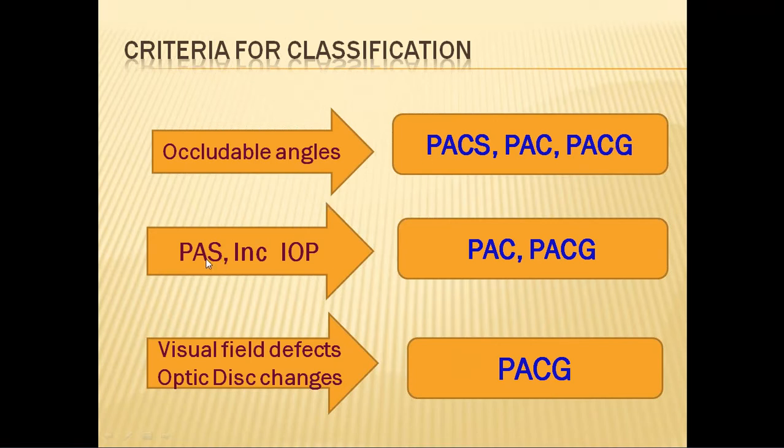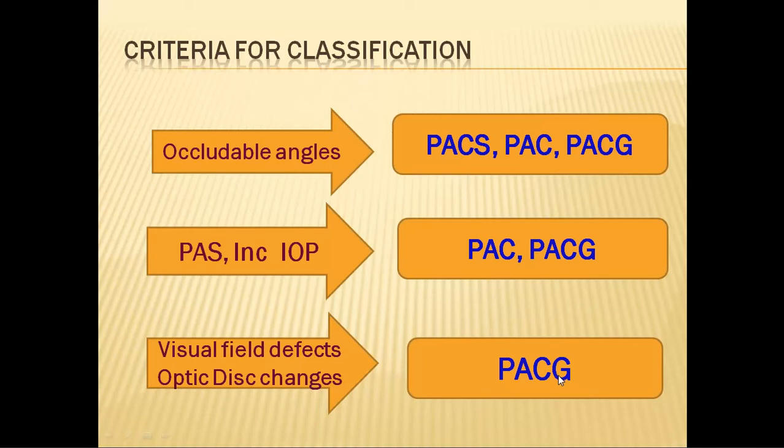Then they have taken into consideration the presence of peripheral anterior synechiae and increased intraocular pressure. When there are a lot of peripheral anterior synechiae, naturally the intraocular pressure becomes raised. If these two factors are present along with occludable angles, then it is primary angle closure or primary angle closure glaucoma. But the visual field defects and the optic disc changes which are typical of glaucoma are found only in primary angle closure glaucoma.